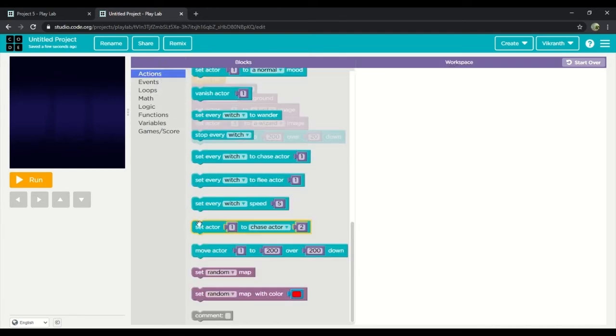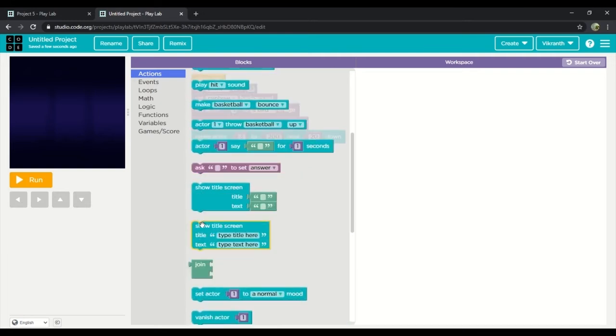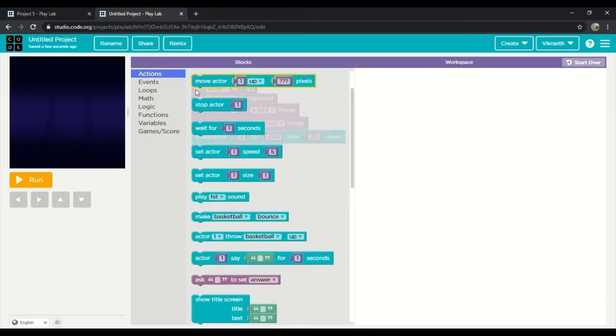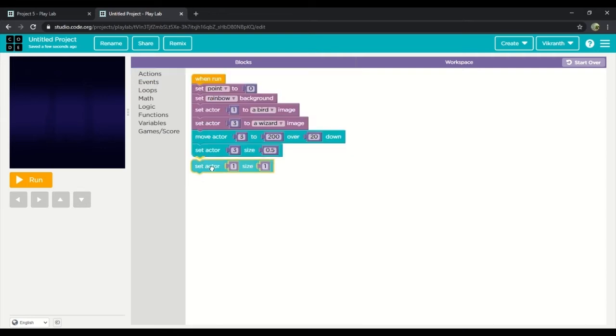And then we'll drag set actor size and we'll put 3 and 0.5. And then we'll drag another one which is the same one and we'll put 0.5. We won't change the number over there.